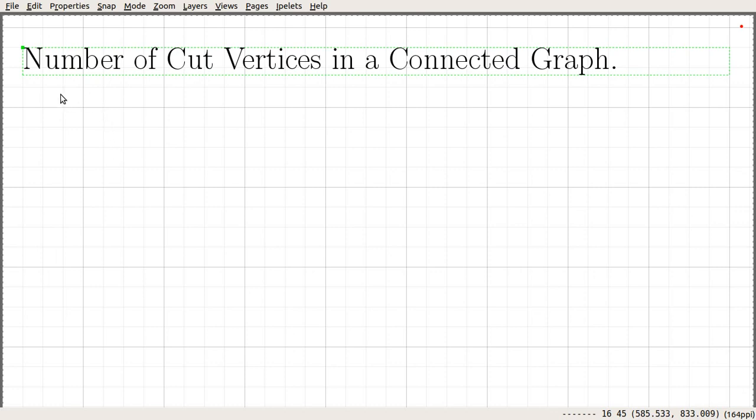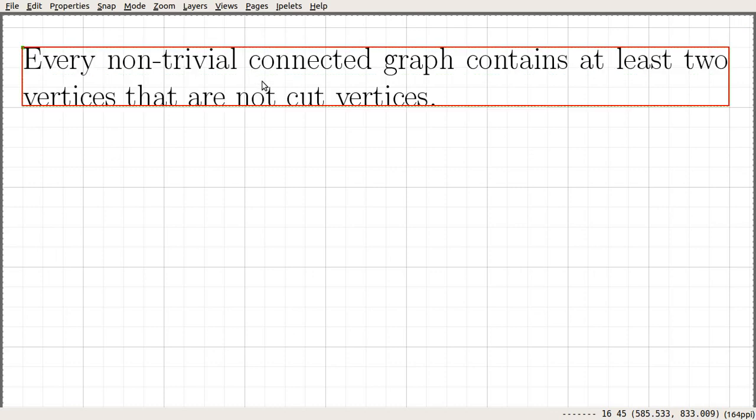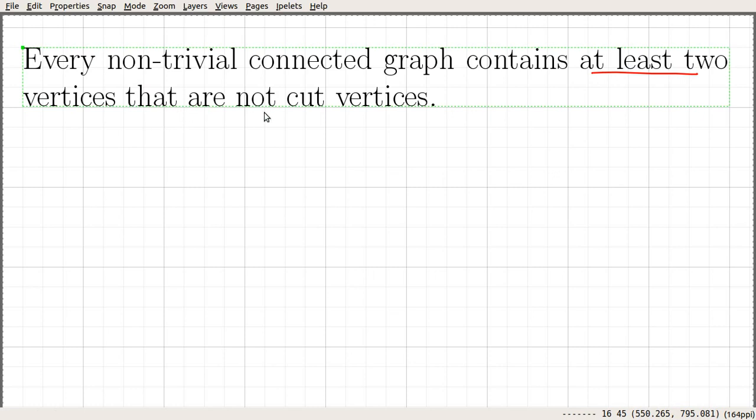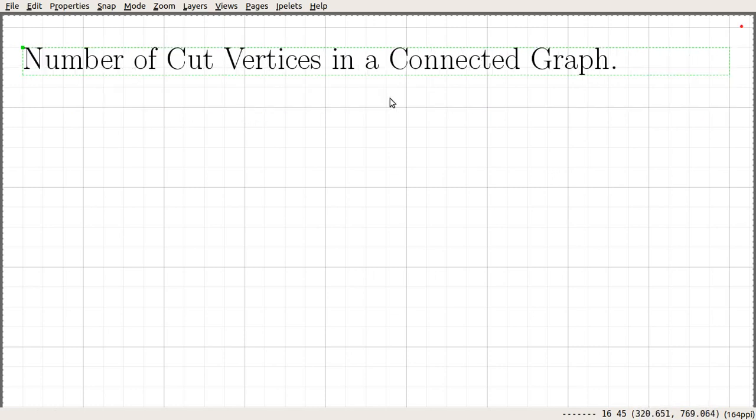Okay, in this video we are going to prove a statement that is related to the number of cut vertices in a connected graph. We are going to prove this statement: every non-trivial connected graph contains at least two vertices that are not cut vertices. Before proving that statement, let's look into some extreme cases.